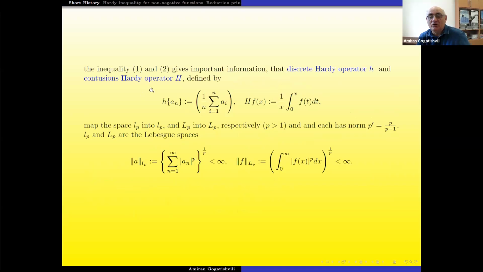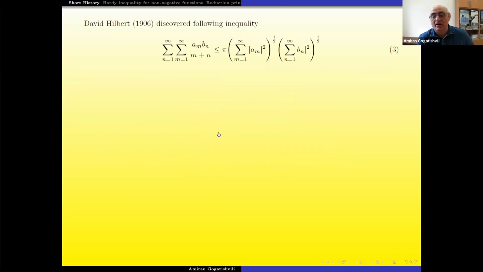Okay, if you define this operator, the Hardy operator, like the Hardy average operator, and the second, the integral variant, because I use small h for the sequential, capital H for the integral version, the average operator, and later when Hardy put it, the sequence space l^p was introduced, and capital L^p, the Lebesgue integrable functions in power p, and now you can formulate it with the following notation, and after this you can formulate the Hardy inequality like boundedness of this operator in the sequence space small l^p, and in the continuous case from Lebesgue L^p capital L^p.